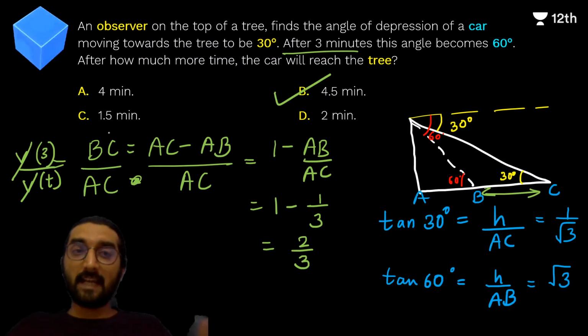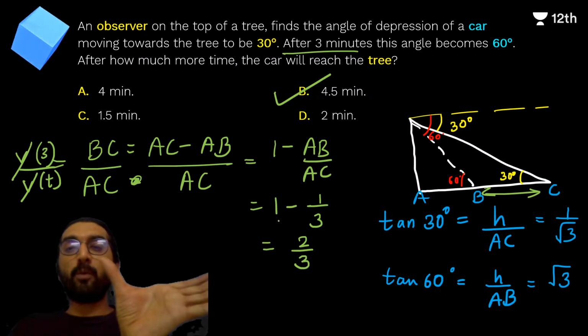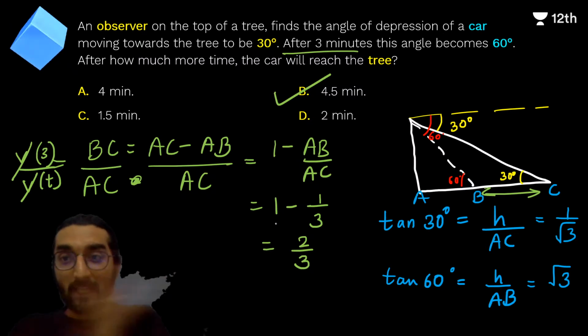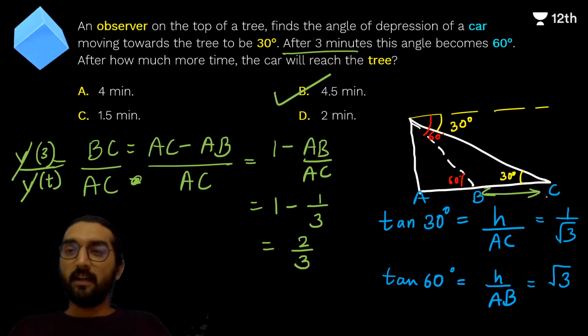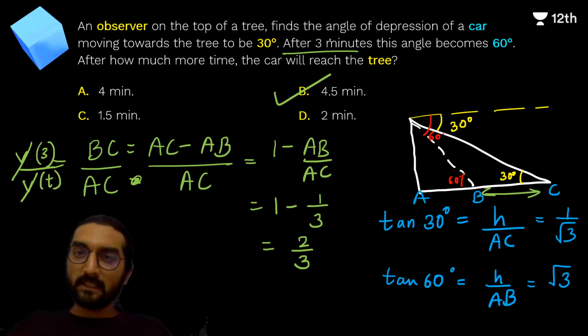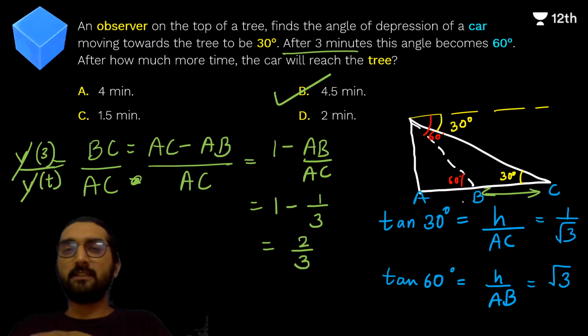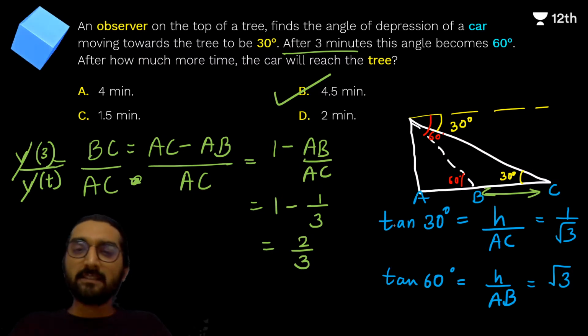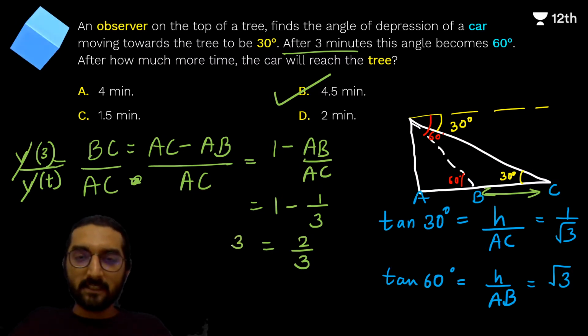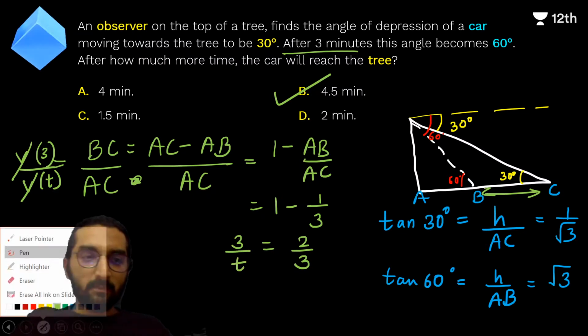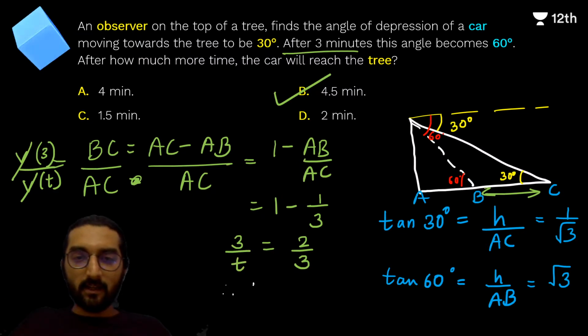So the correct answer is actually 1.5 minutes, because 4.5 minutes is the time taken for the entire journey A to C, right? Or C to A for that matter. Now C to B is already traveled in 3 minutes, so the distance B to A will be traveled in 4.5 minus 3 minutes. Are we understanding this, guys? Right, once I write it so that I'll explain entirely.